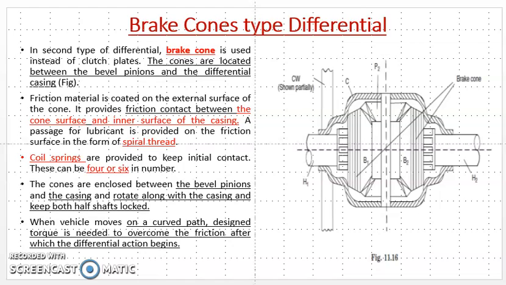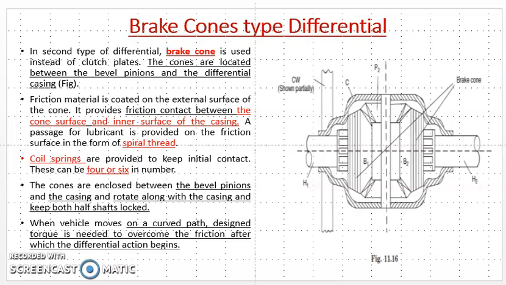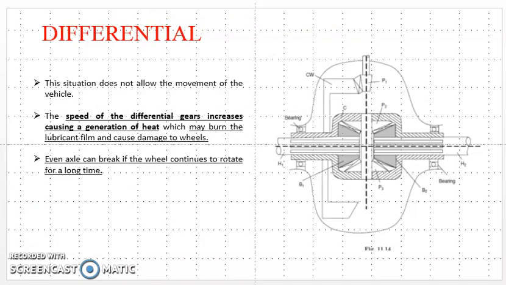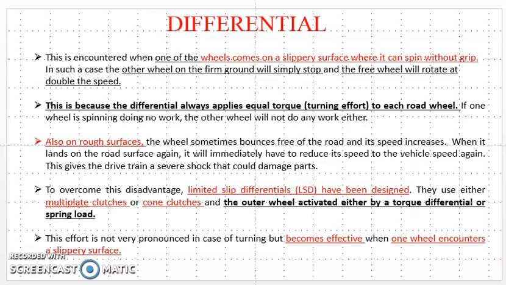In the previous video, we have seen what a differential is and what the drawback or disadvantage is when the wheel is rotating on a slippery or rough surface. The wheel will bounce and its speed is increased. At that time, there is a need that the wheel should come back to the vehicle speed again.